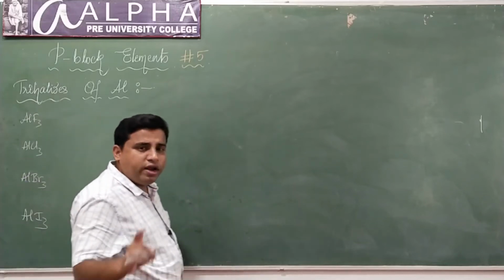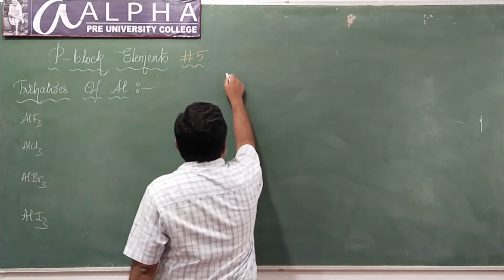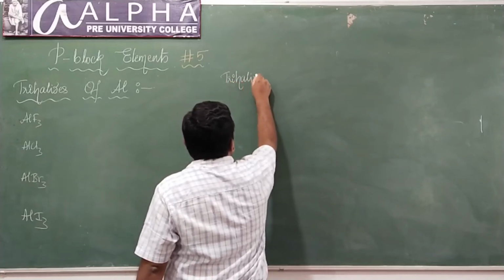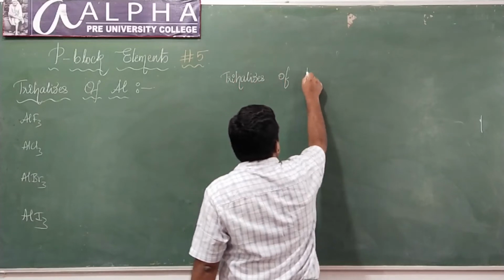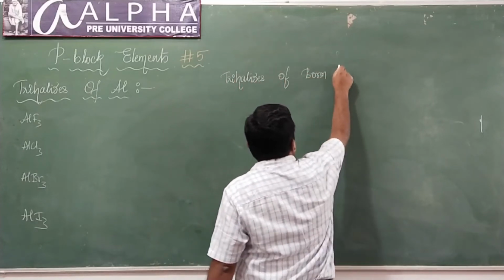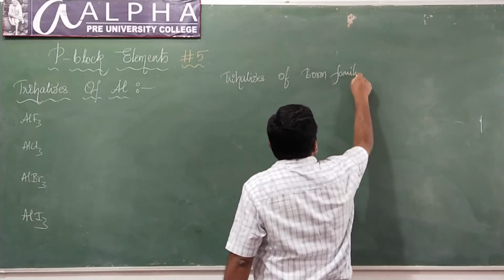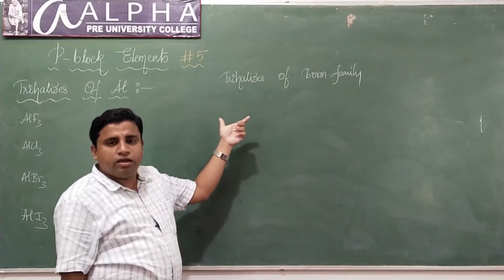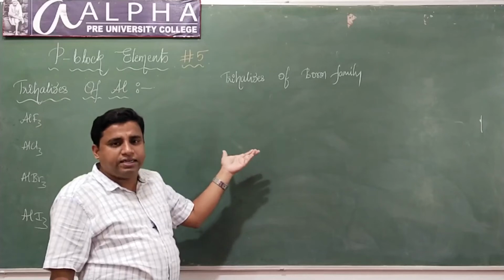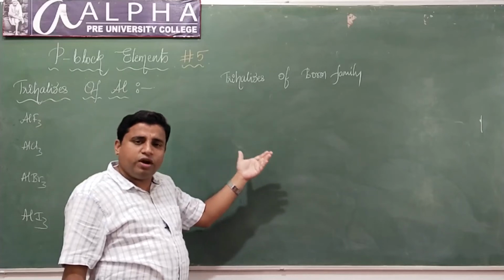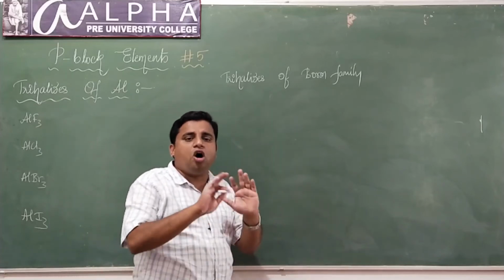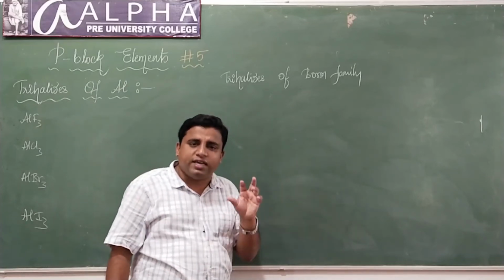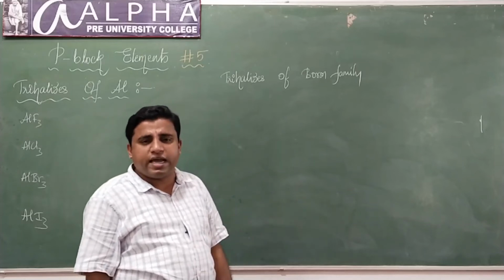Note one point here. Trihalides of the boron family: we know trihalides of the boron family are electron deficient. I showed this in terms of boron trihalides. Boron trichloride, boron trifluoride, boron triiodide and boron tribromide are all electron deficient because boron will be surrounded only by 6 electrons. They are electron deficient, that is why they are Lewis acids, isn't it?